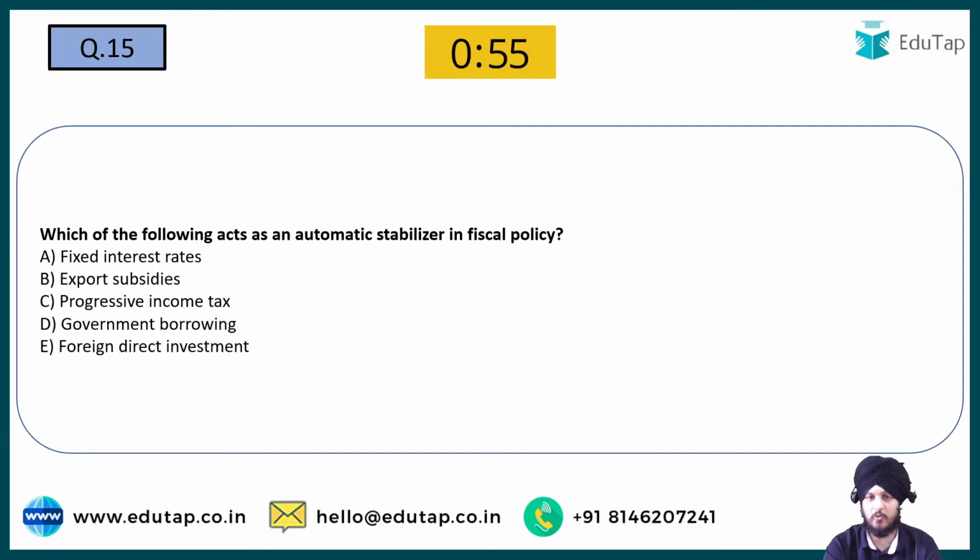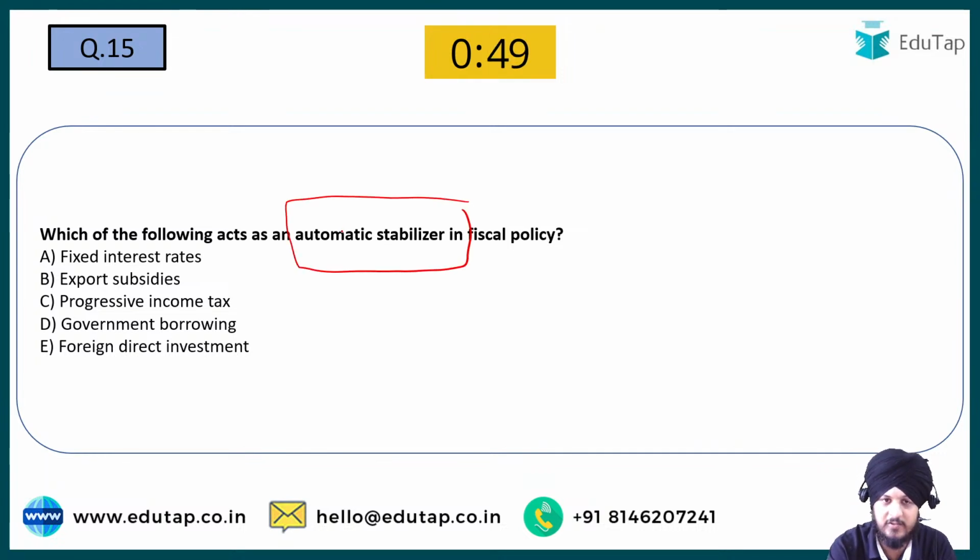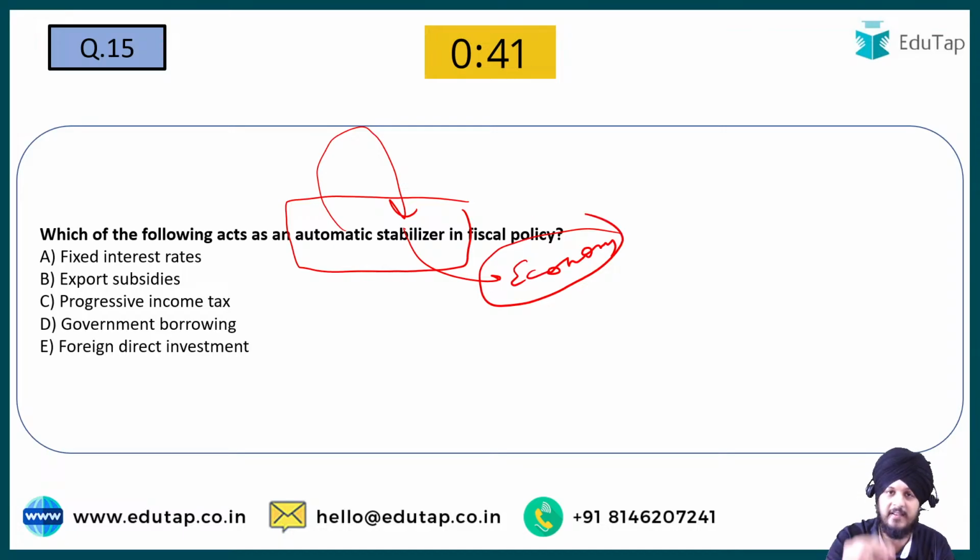See, when we talk about an automatic stabilizer, what is its purpose? As the name suggests, it means it is automatically stabilizing the economy. It is creating a balance in the economy without any intervention from the side of the government. Everything happens automatically; the government has just implemented the policy and after that everything happens on its own. The government does not have to interfere again and again. That is what we understand by an automatic stabilizer.